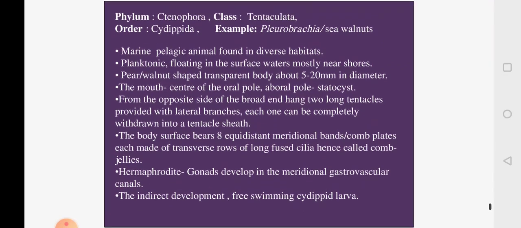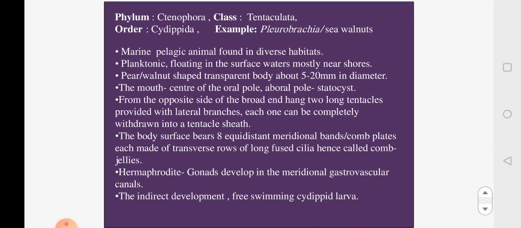characteristic features of ctenophores. If you look at the habitat of the Pleurobrachia, it's a marine form, a pelagic form found floating in the surface water. Sometimes it may also show variations, occupying different types of habitats. It's planktonic, floating on the surface, and generally found near the shores. If you look at the shape, it looks like a walnut or is pear shaped. The body looks like a walnut, so it is called a sea walnut. The walnut will have a pear shaped body.